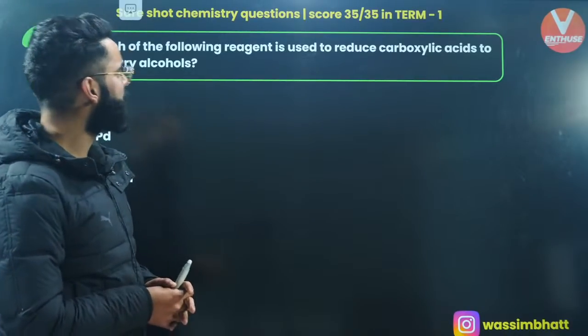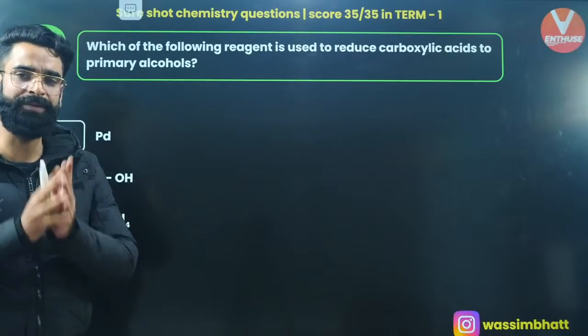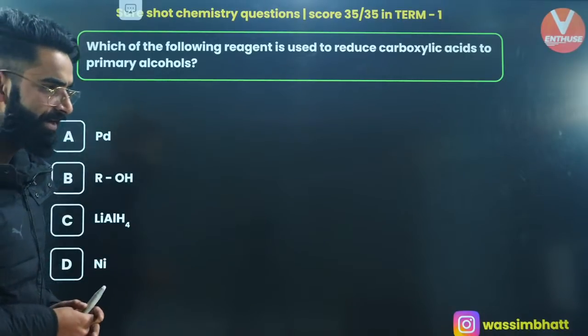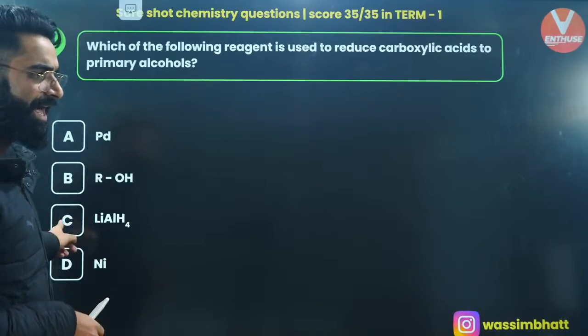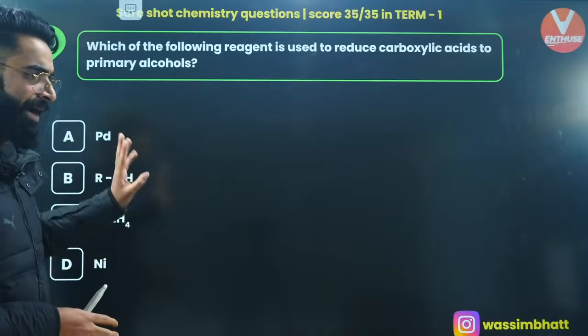Which of the following reagents is used to reduce carboxylic acids to primary alcohols? Carboxylic acid to primary alcohols. It's going to be lithium aluminum hydride, LiAlH4. Absolutely.